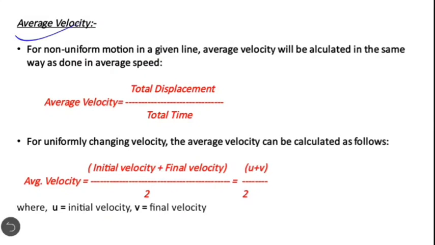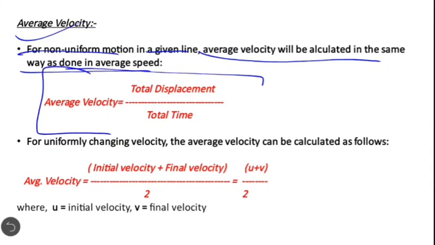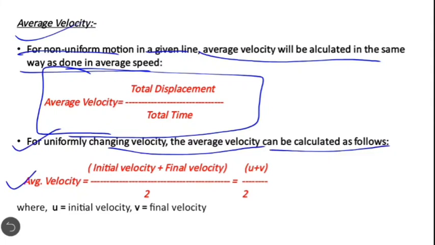Now the next topic is average velocity. For non-uniform motion in a given line, average velocity will be calculated in the same way as done in average speed. So average velocity can be calculated by the formula total displacement upon total time. For uniformly changing velocity, the average velocity is equal to initial velocity plus final velocity divided by 2. So average velocity can be calculated by u plus v divided by 2, where u is the initial velocity and v is the final velocity.